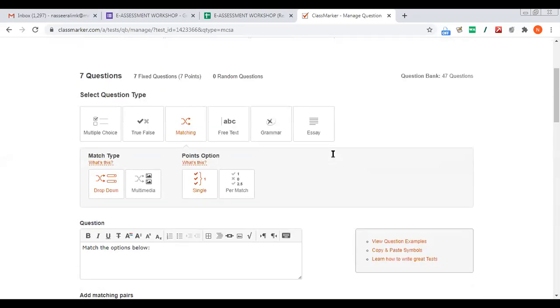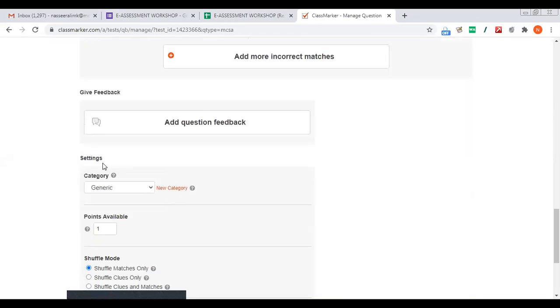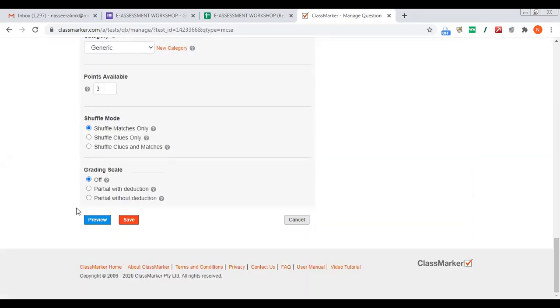Now I'll just give marks for that, 3 marks. Then here you will be having another option, how to shuffle. Either you shuffle both clues and matches or only matches, etc. You see, shuffle matches only, shuffle clues only, shuffle clues and matches are there. Now grading scale, etc. You can click, then save it.